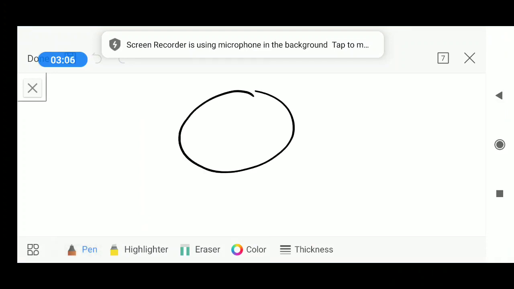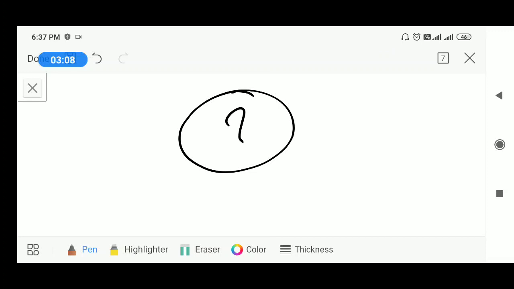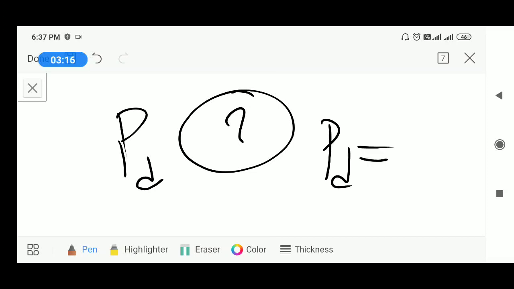Let us say this is one area, and what is the power available in this is known as power density. So, power is different and power density is different. So, power density is equal to power by area or surface area.